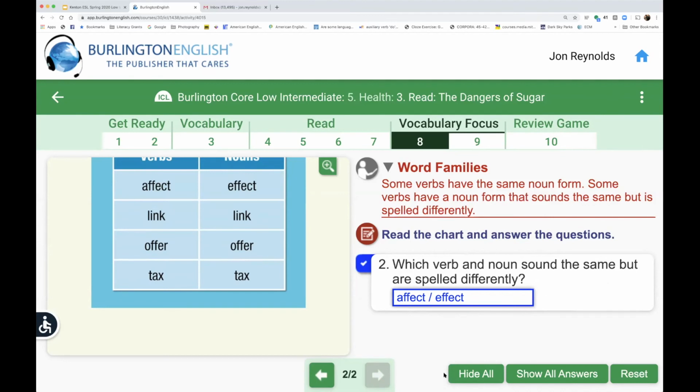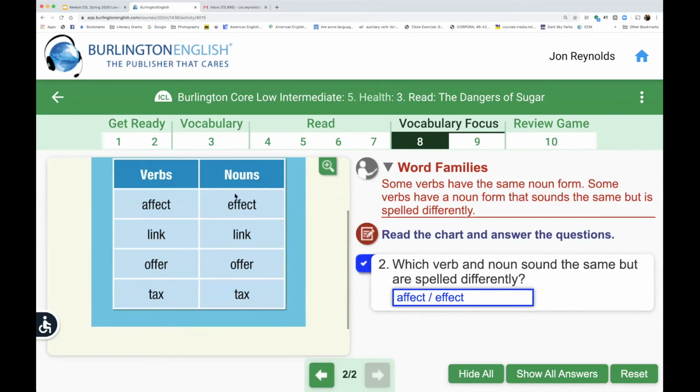Some people do try to pronounce these words differently. For example, some people try to say "affect" and some people say "effect," but I don't think that's really necessary. To be honest, most of the time we use the word as a noun. The word effect is more common than affect, but still we use both of these words a lot. But sometimes if you're not sure, which one do we use?